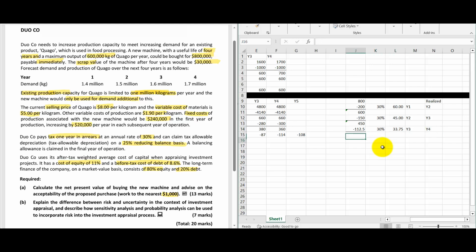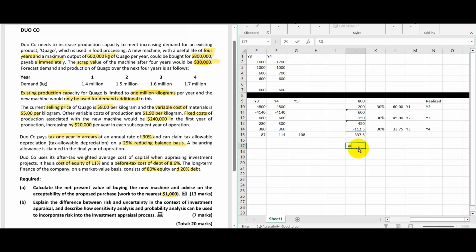So we have arrived at the last year. Last year we have the balancing allowance or the balancing charge. So as per this question, here we are getting a value of 337.5. They have given a scrap amount of the machine. The scrap amount they have given, it is 30,000. End of the year, we can sell and get 30,000 from this particular machine.